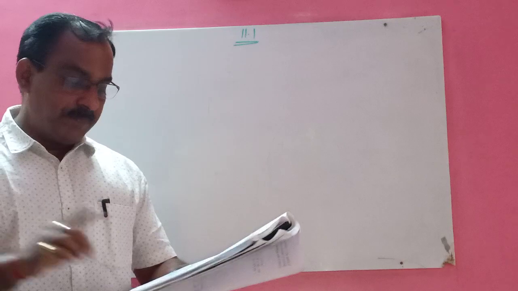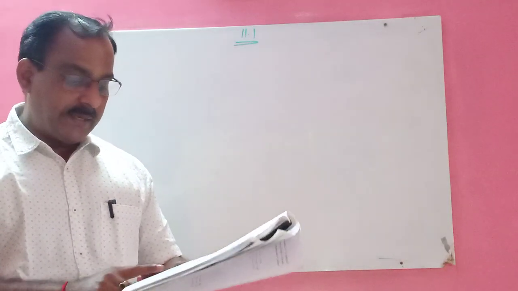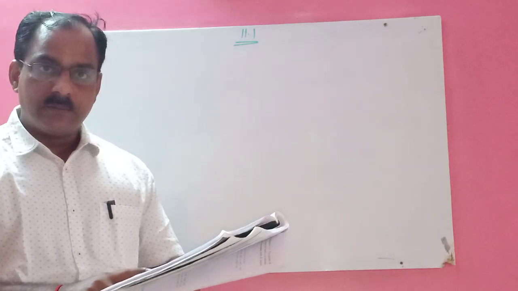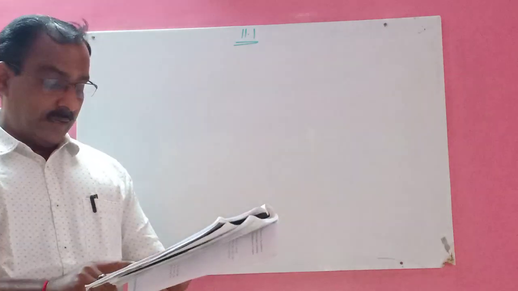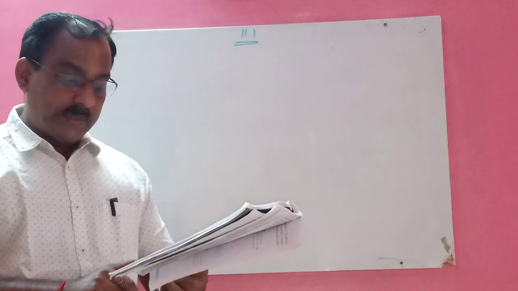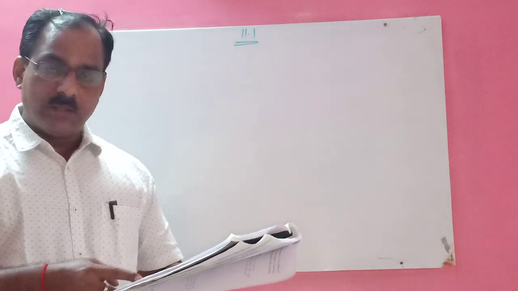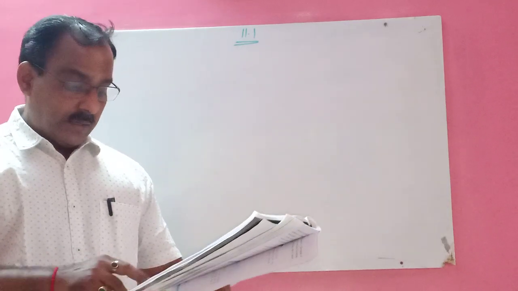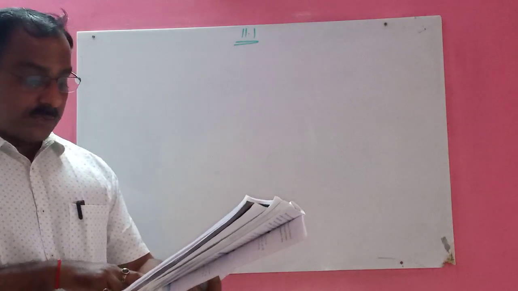Simple, it's very simple. 1 multiplied by 4, you will get 4. Then 2 into 6, how much will it come? 12. Very good. Then 3 into 12, 36. 4 into 8, 32. Got it? Then you have to add all these numbers, and you will get 64, and the total of frequency is 30.